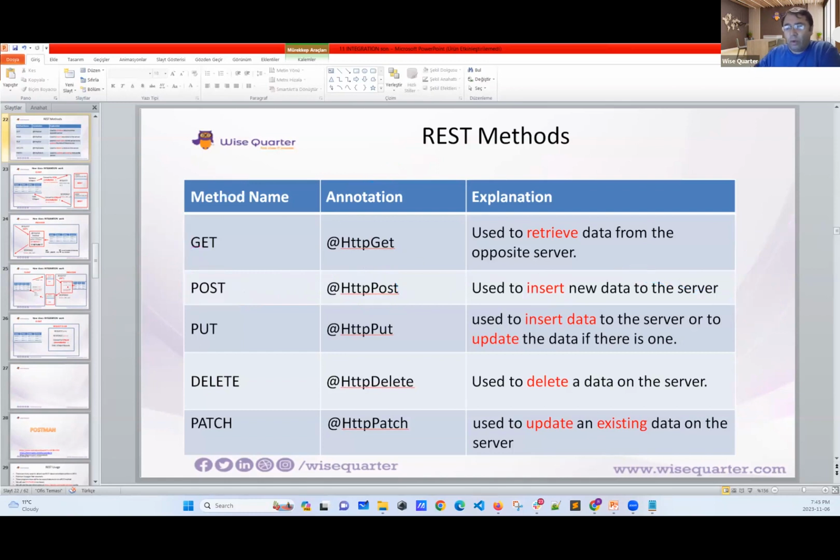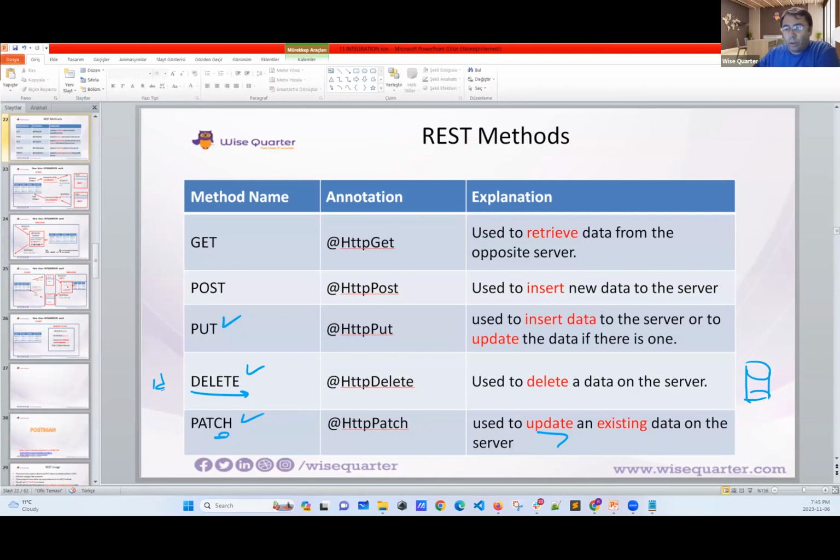Now, GET and POST, you are going to learn all of them, by the way. We are going to write lots of code related to them. And then we have the PUT method, the DELETE method, and the PATCH method. Delete is easy. If you provide an ID, then you will be able to delete some data from the third-party system. You are not deleting from your system. You are trying to delete from another system. Okay? Let's go with PATCH first. PATCH means update. If you want to update data on the third-party system, you need to use PATCH.